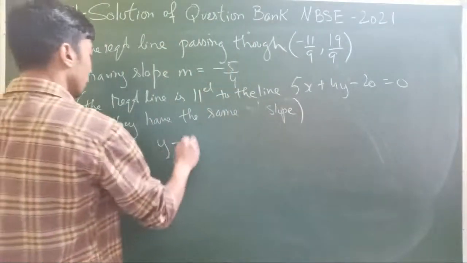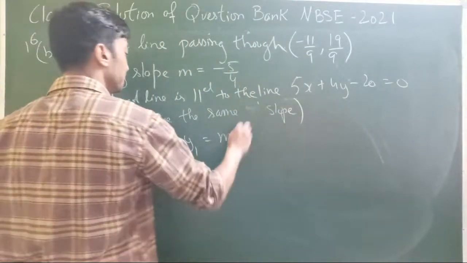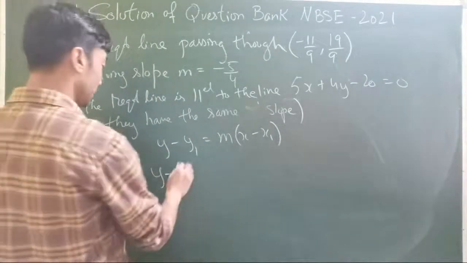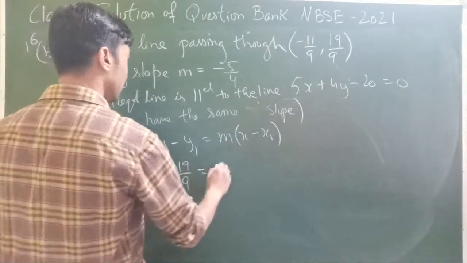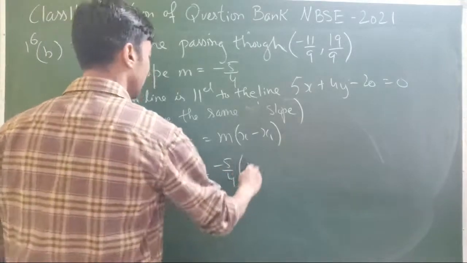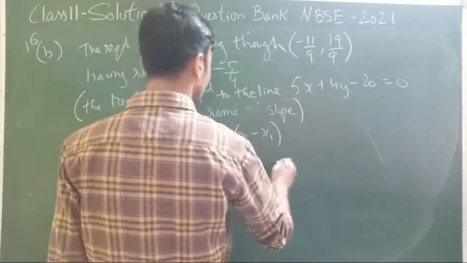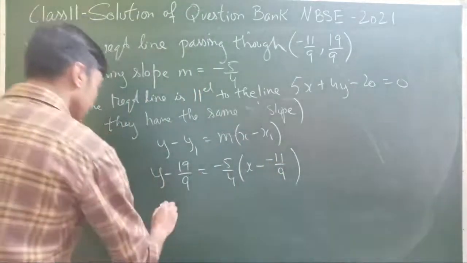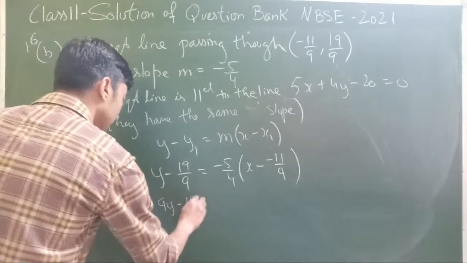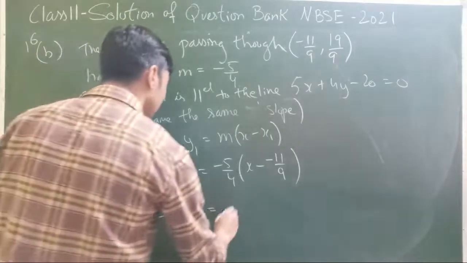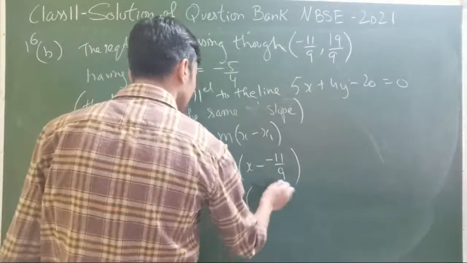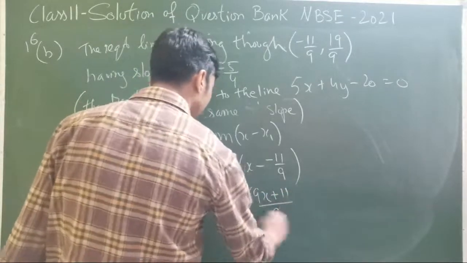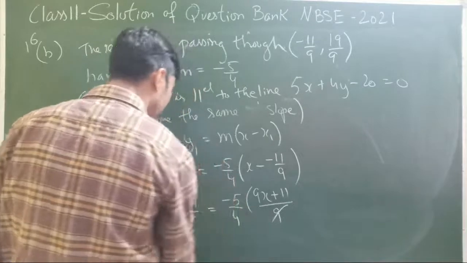So that's going to be y minus y1 equal to m times x minus x1. So y minus y1, the value is 19 by 9, is equal to m, minus 5 by 4, times x minus x1, minus 11 by 9. So that's okay. (9y minus 19) divided by 9 is equal to minus 5 by 4 times (9x plus 11) divided by 9.